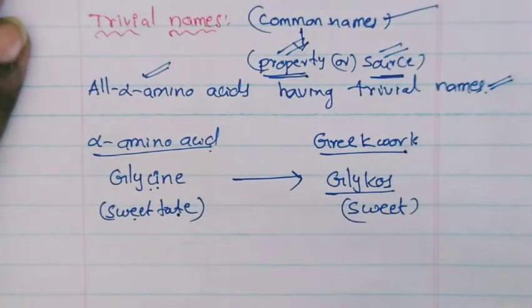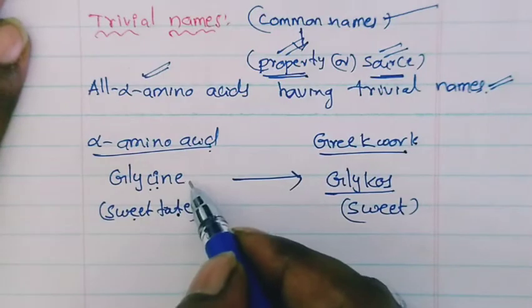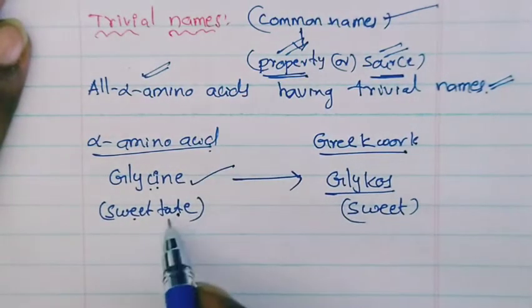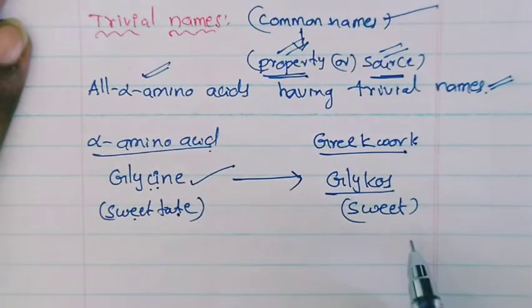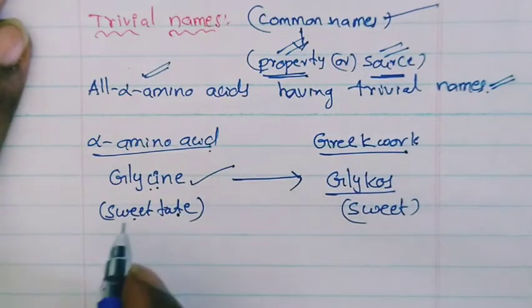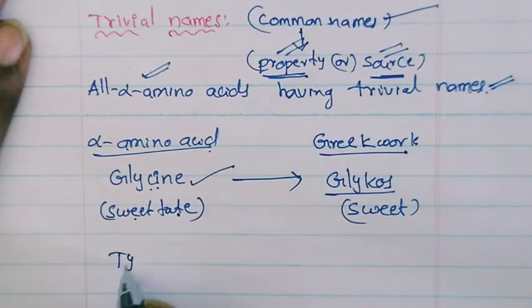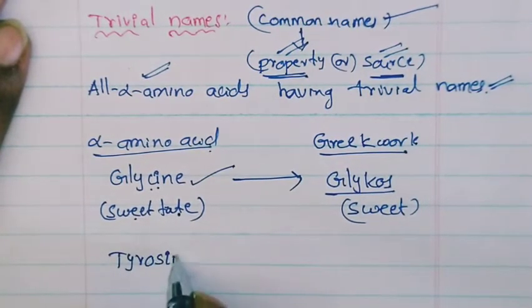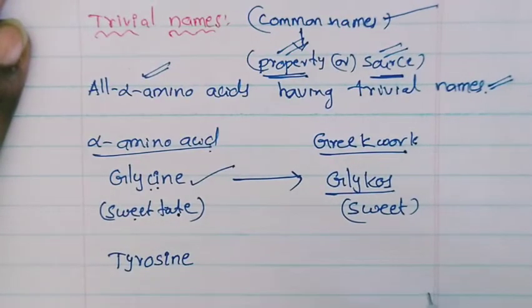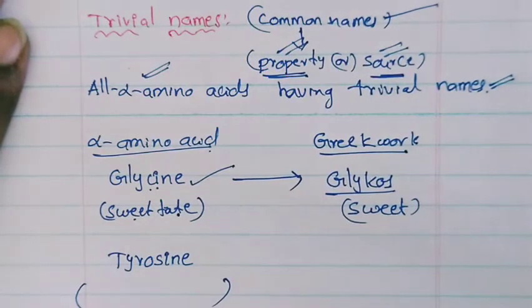Do you know how we are getting this name of glycine? Based on the property of the compound. Suppose I will take one more compound, tyrosine. What is the source of this compound?